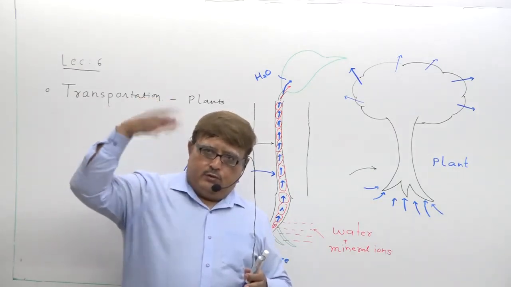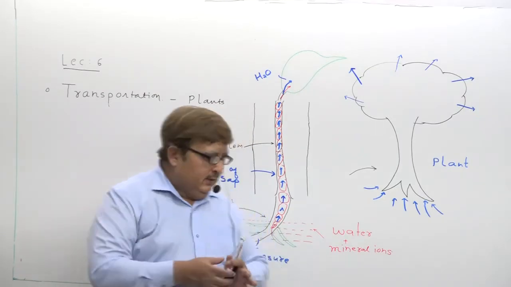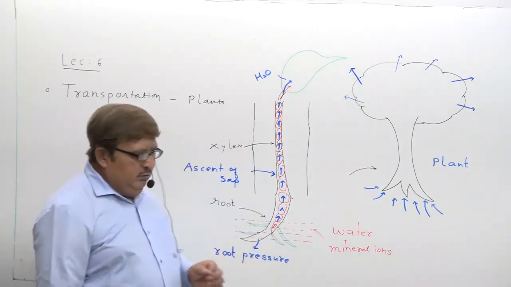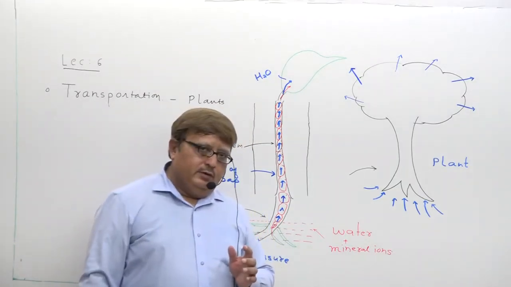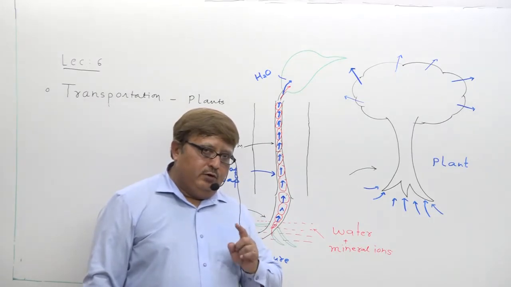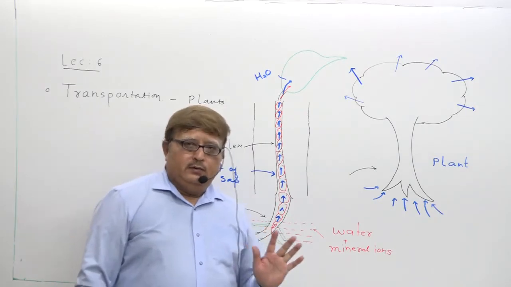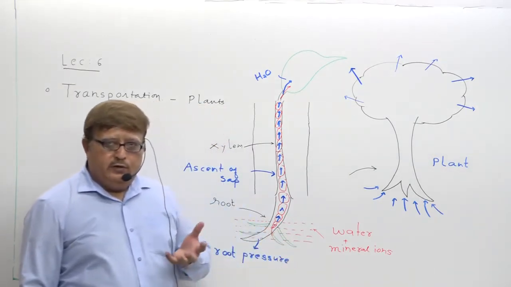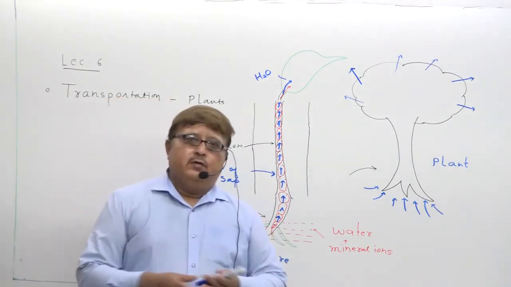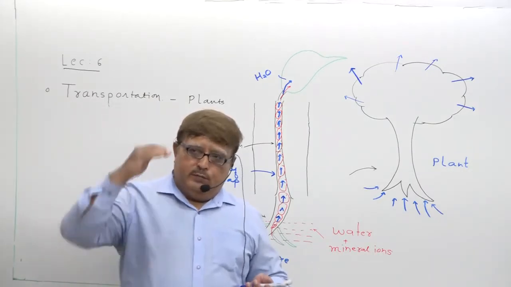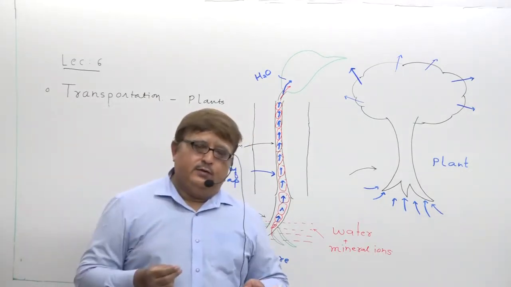Not short plants, tall plants. Simple root pressure, dear student, is not sufficient. Simple root pressure is enough for the transport of water if the plants are short.